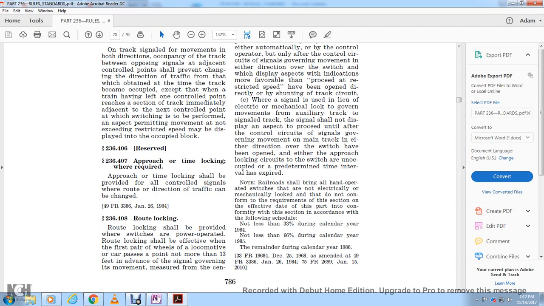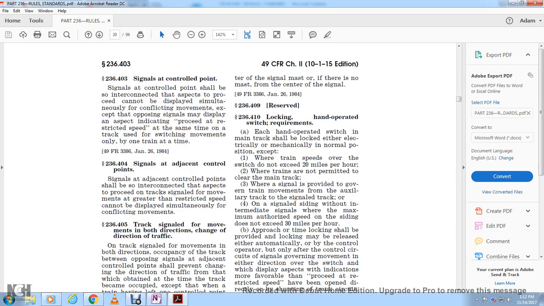236.408, route locking. Route locking shall be provided with the switches provided, operated with the route locking shall be effective with the first pair of wheels of the locomotive or car passing the point no more than 13 feet from the signal governing the movement, measured from the center of the signal mast. If there is no mast, then it is the center of the signal.